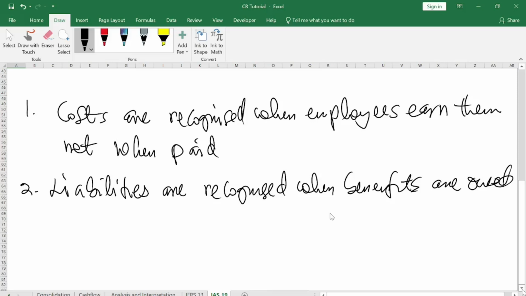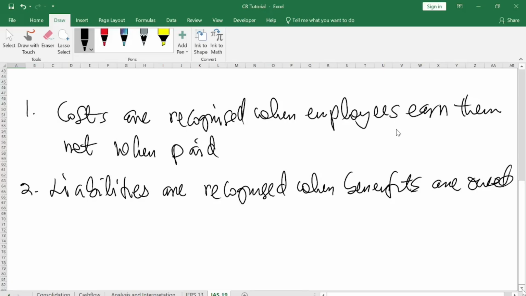Whilst you are still with the firm working, costs are recognized when employees earn them, not when paid. Which means whilst you are still with the firm and you are rendering your service, it is a cost to the firm. So for that reason, they will also contribute on your behalf into the pool of fund.